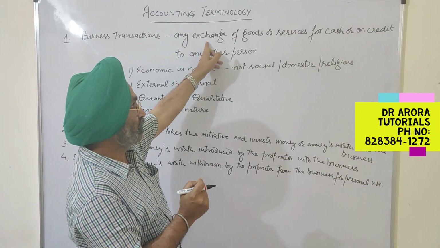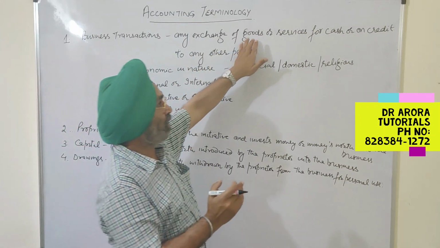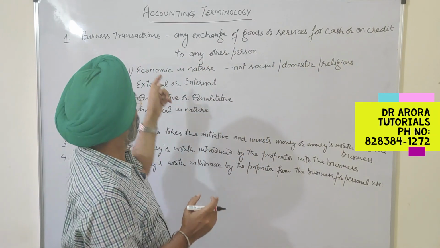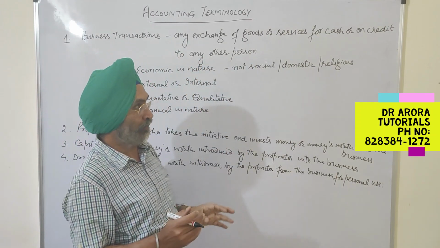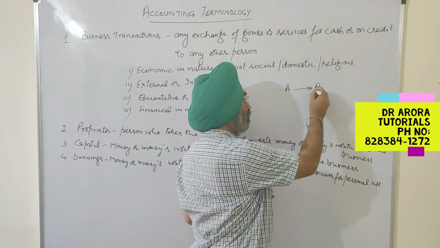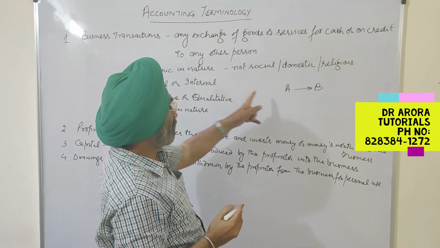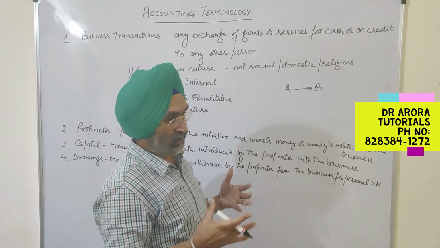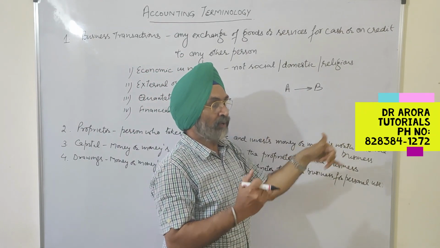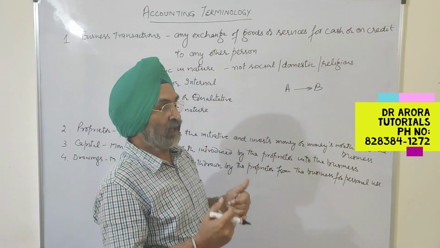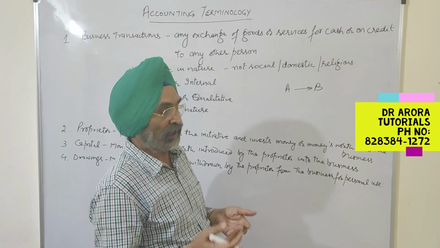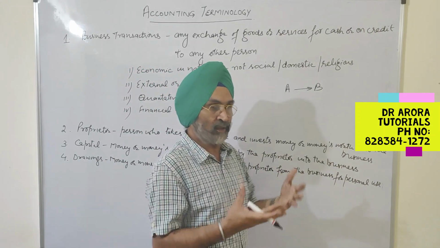Exchange of goods or services means transfer of goods or services for cash or on credit to any other person. If A has sold, A has transferred goods to B. So this is exchange of goods for cash. Exchange of goods for services: bankers provide services, a life insurance company provides services, a chartered accountant provides services, the architect provides services, not goods.